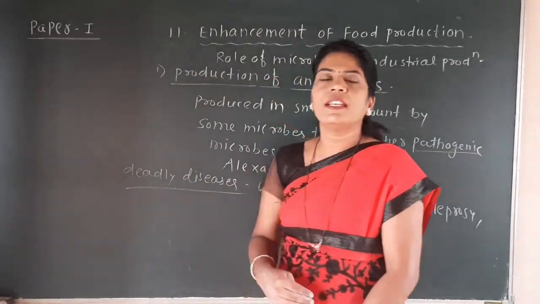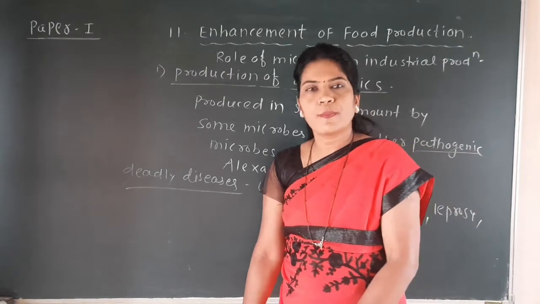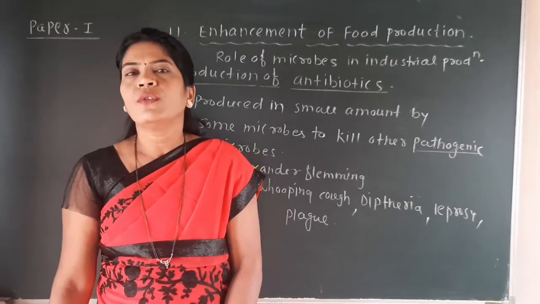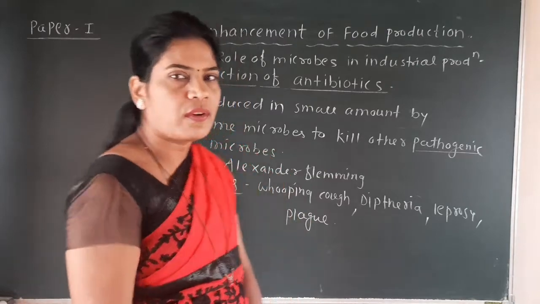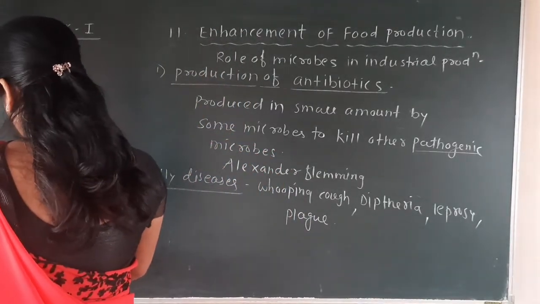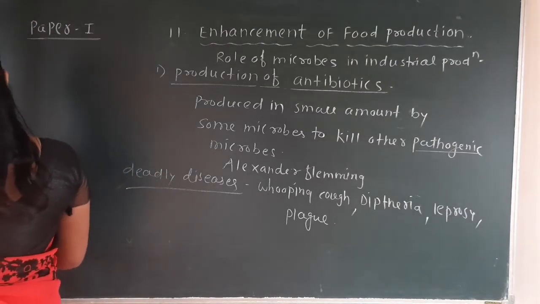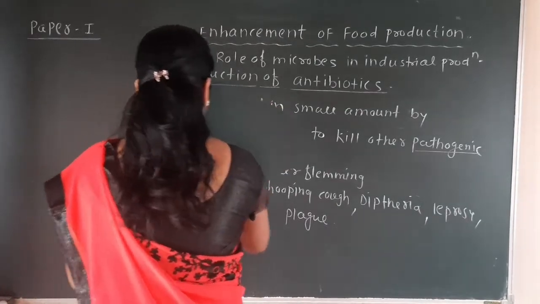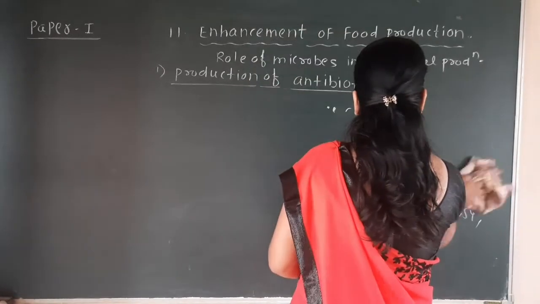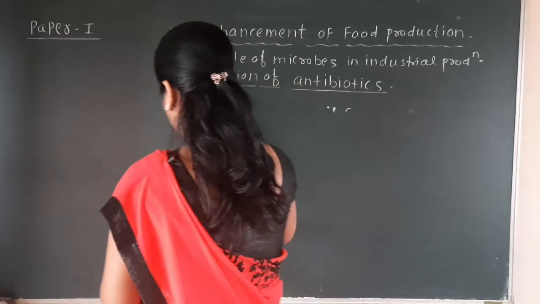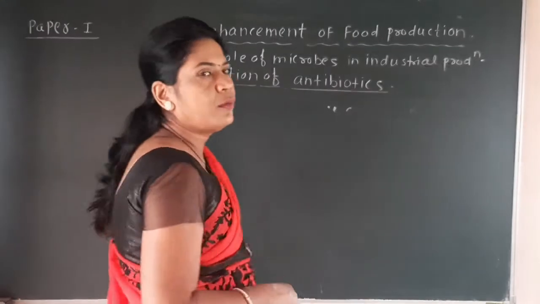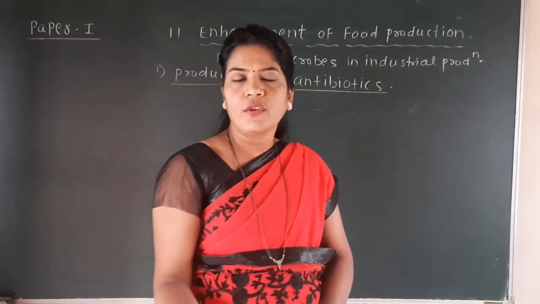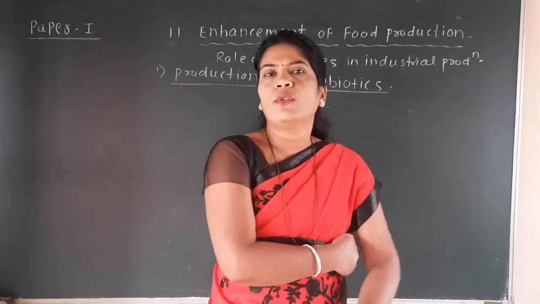Now the major important point is which antibiotics are produced by microbes, because microbes produce antibiotics which are mainly secondary metabolites of those microbes.